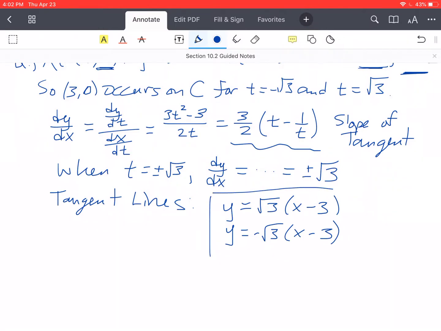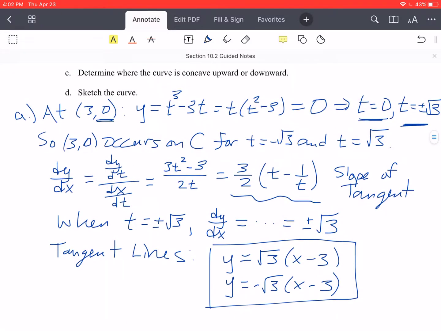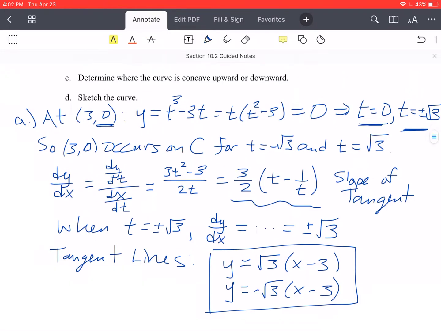So those are going to be the equations of our two tangent lines at the point 3, 0. We get two tangent lines because the curve, it appears, intersects itself. It crosses itself at this point. That's why we're getting two different t values and two different tangent lines here.